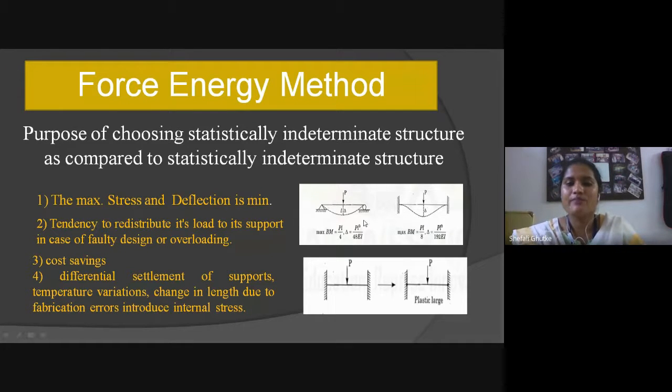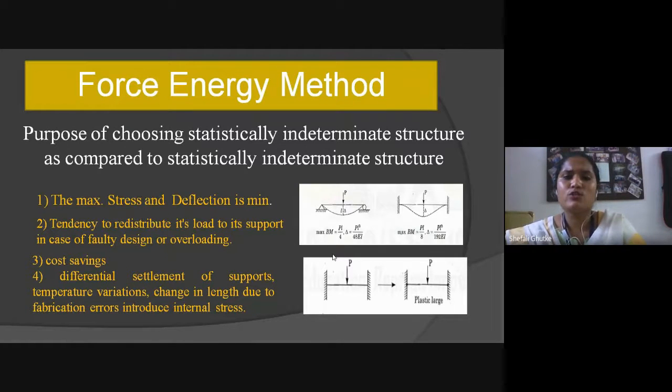In this diagram, you can see it is a beam. One end is a hinge support, the second one is a roller support. This beam carries a central point load P, and this load induces some deflection delta, so the bending moment for this beam will be PL by 4, and the deflection will be PL cube by 48 EI.